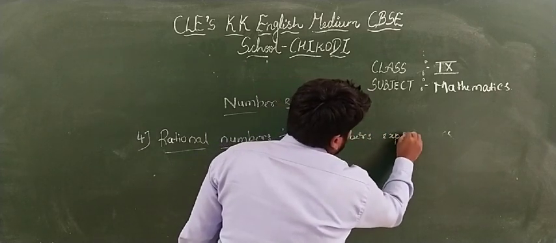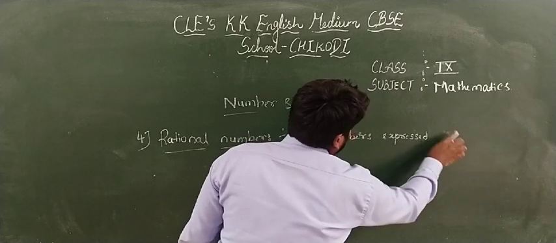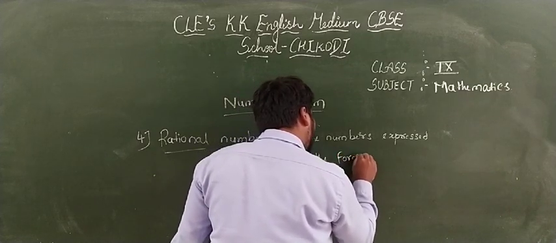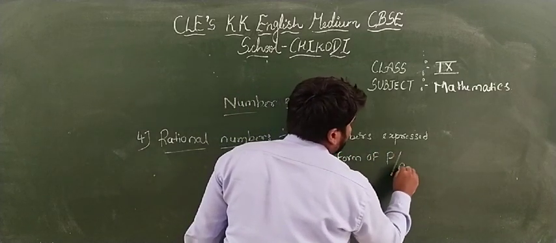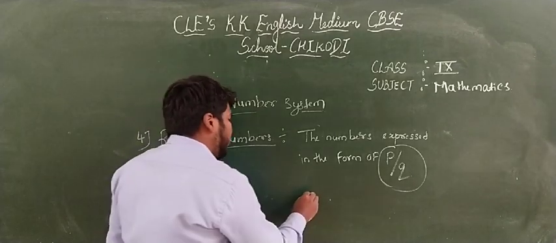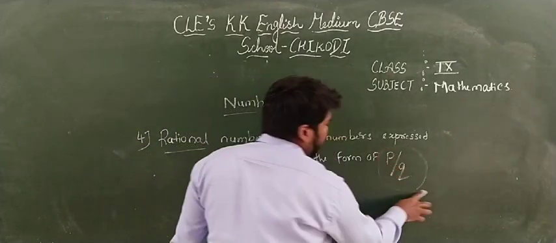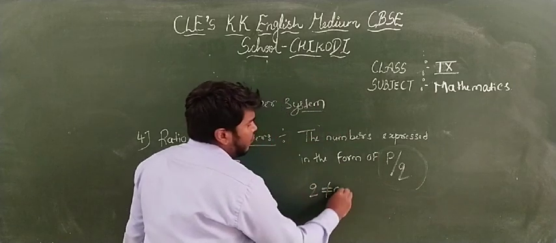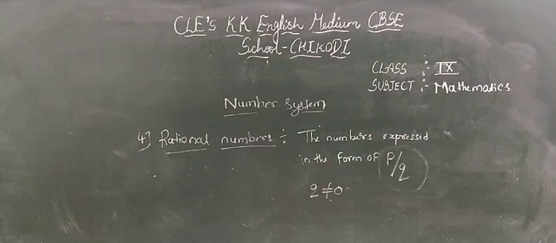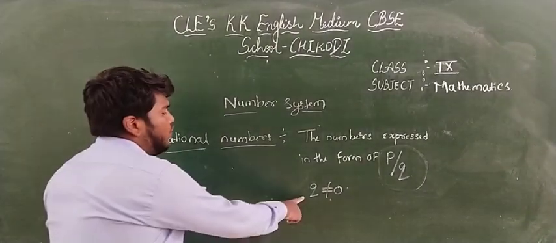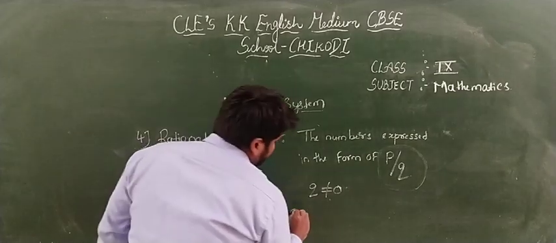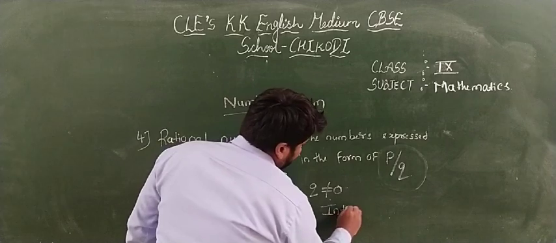Very important: the numbers expressed in the form of P by Q, where Q is not equal to 0, and one more thing, P and Q are integers.